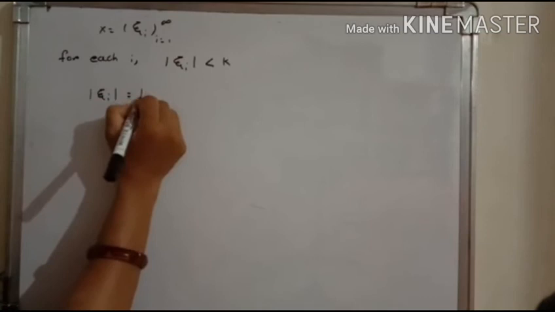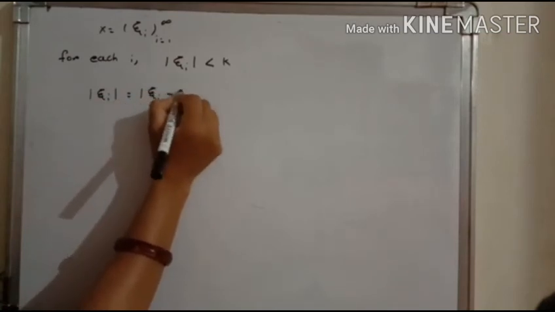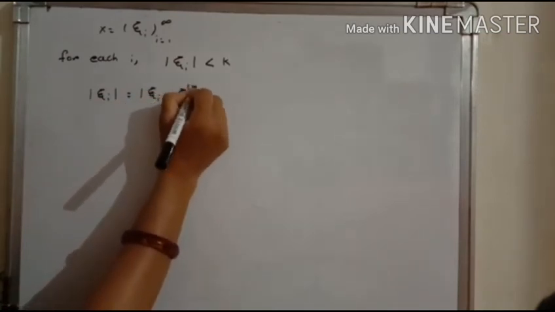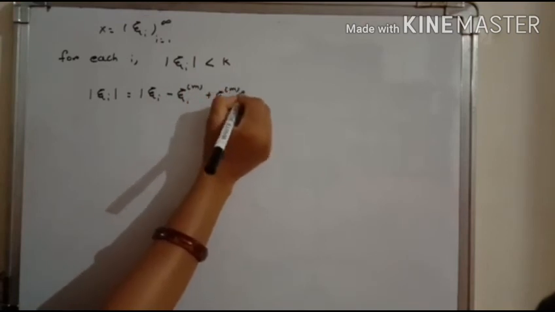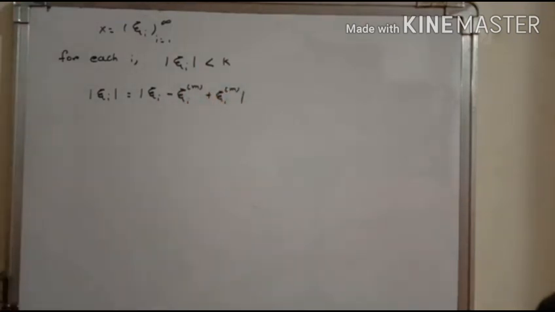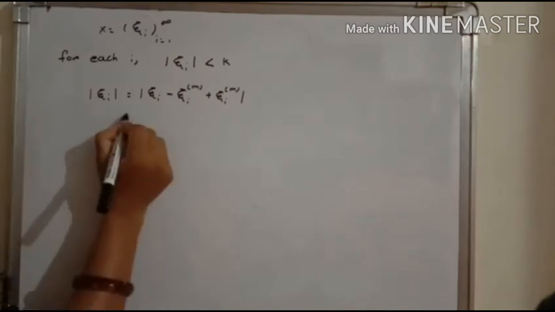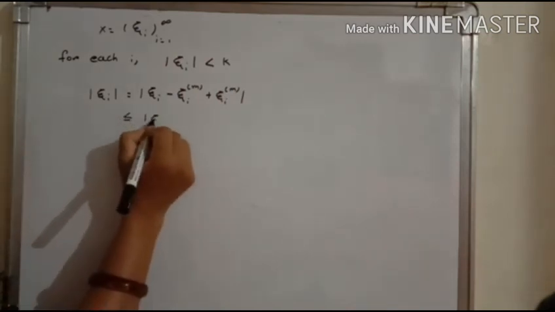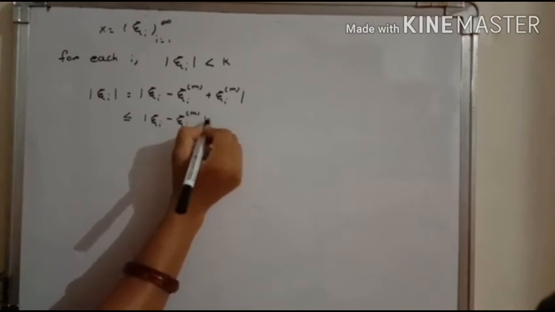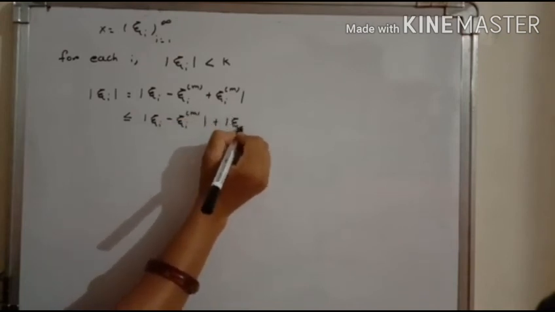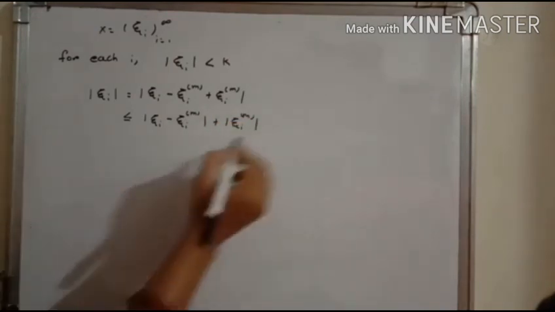It is written as the modulus of xi^i minus xi^i_m plus xi^i_m, just adding and subtracting xi^i_m. It is less than or equal to the modulus of xi^i minus xi^i_m plus the modulus of xi^i_m. We give it equation number 1.